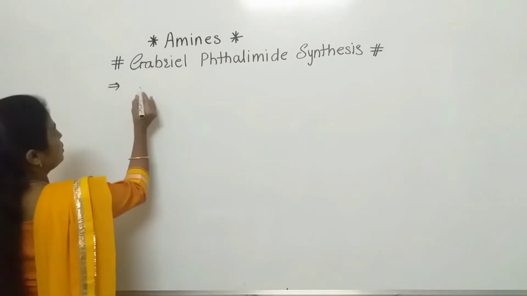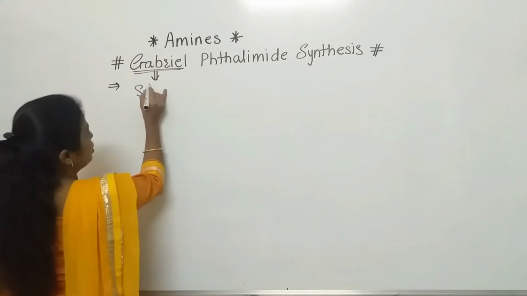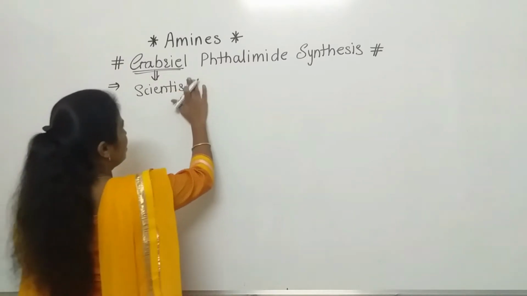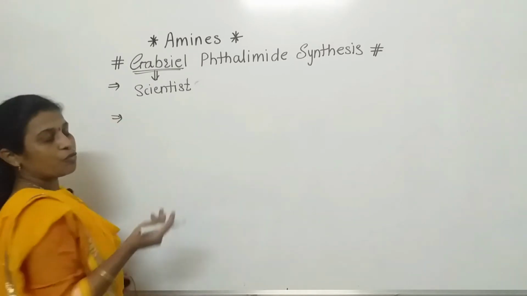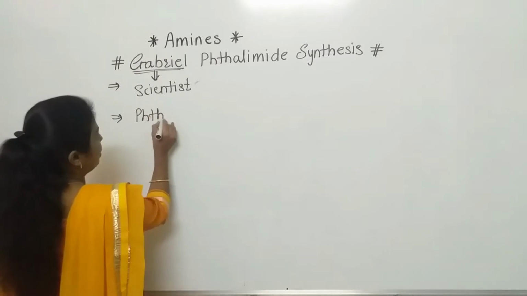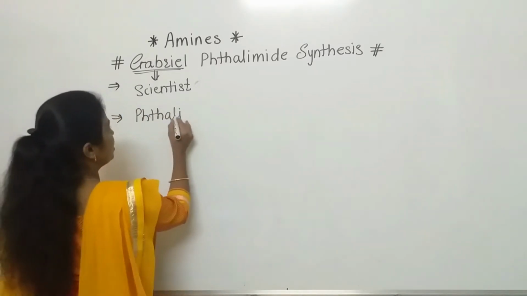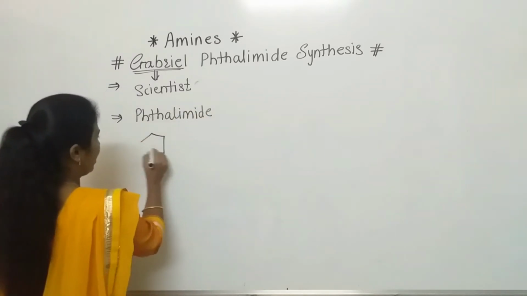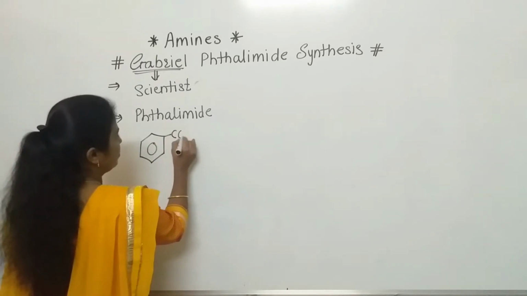First, Gabriel is the name of the scientist, or the chemist, who first introduced this reaction. Next point: what is the starting material? The starting material we are using is phthalimide, which means in this reaction there is a preparation of the amine by using phthalimide. So what is the structure of phthalimide? This is the structure of phthalimide.